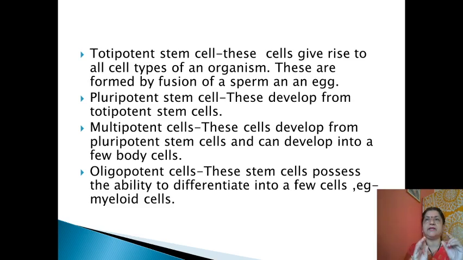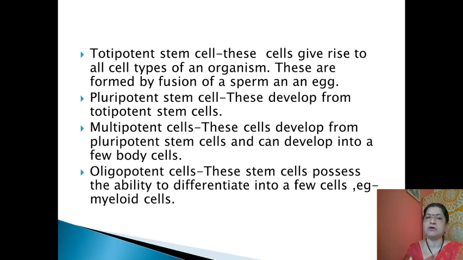Then multipotent cell type. These cells develop from pluripotent stem cell and can develop into a few body cells. What is different in each type of cell? Totipotent means they can be converted into any cell type of the organism. Then pluripotent stem cell means they are derived from totipotent stem cell. Then multipotent cell type means they develop from pluripotent, but they can be differentiated into a few body cells, not all. This is the difference.